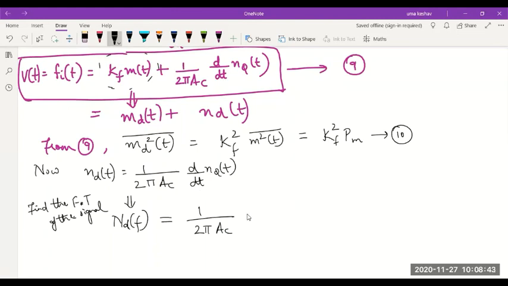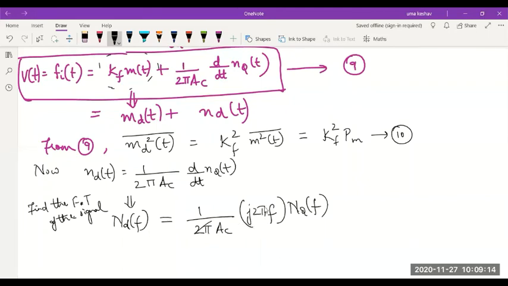Whenever I have d by dt, the Fourier transform of a differentiated signal will always have j2 pi f. And NQ of t, I'm going to call its Fourier transform NQ of f. Please remember this. Differential of a signal will always include j2 pi f. We have done this before actually.